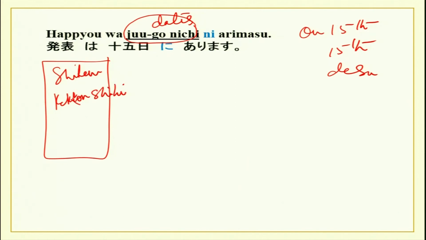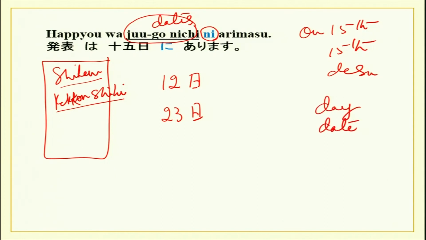Kekkon shiki is marriage, shiken is test, happyo is presentation. Anything can be on a certain date. 12日にあります。13日にあります。So you will see particle ni is being used again after dates. So day, date and time, particle ni.